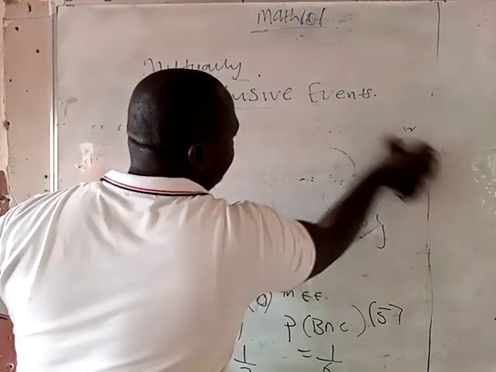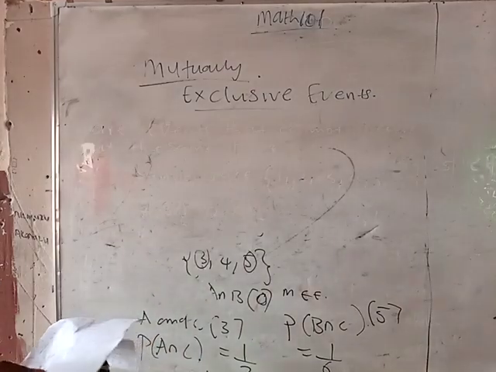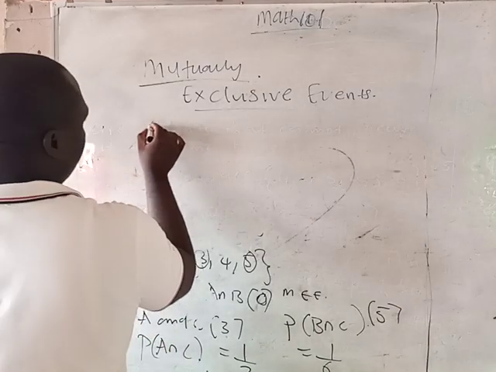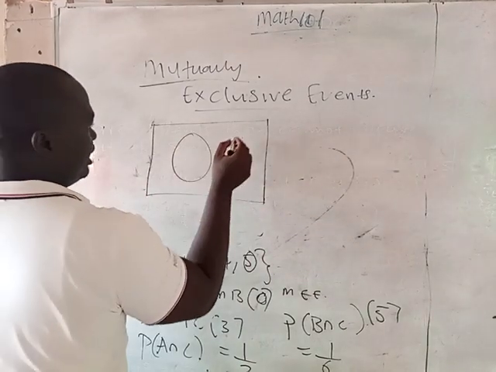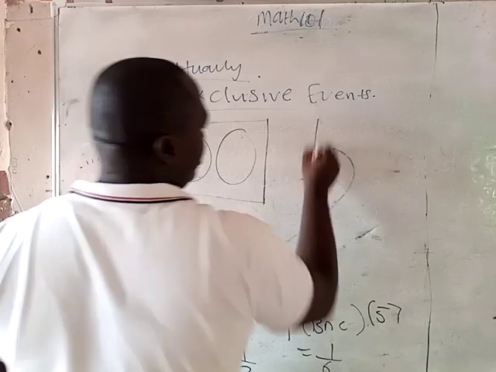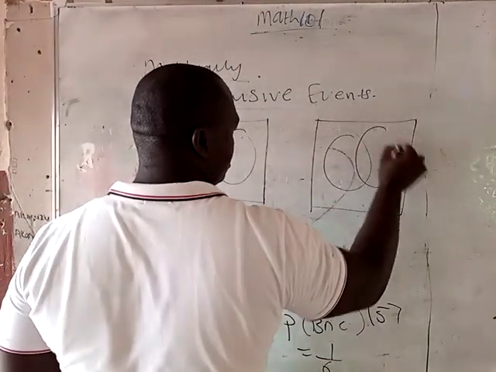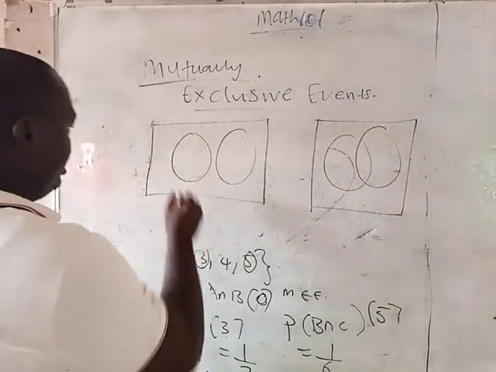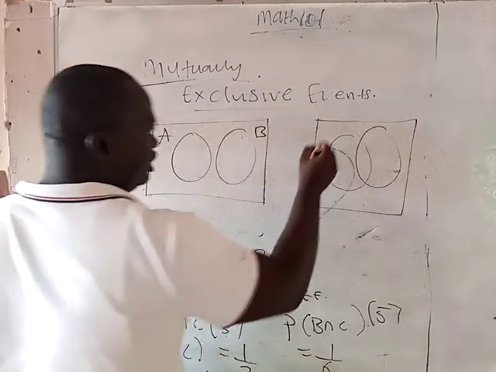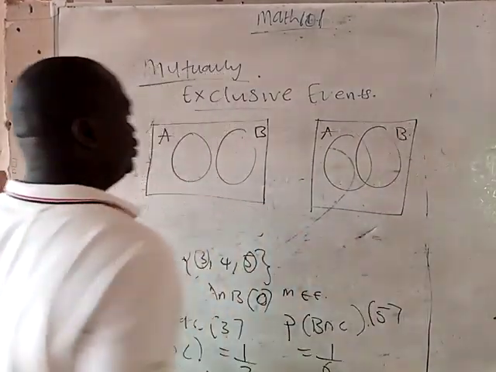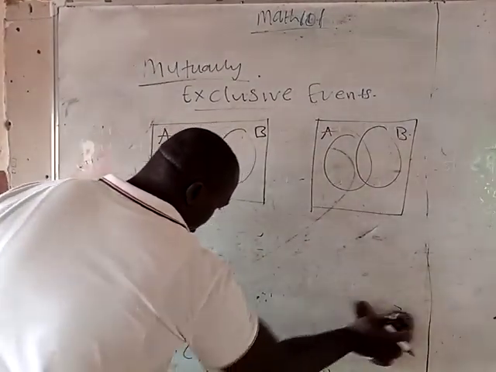For example, if you have a Venn diagram like this as the first one, and you have another second Venn diagram here, with A and B, the question is, are they mutually exclusive or not?